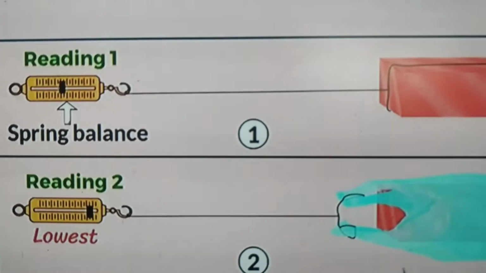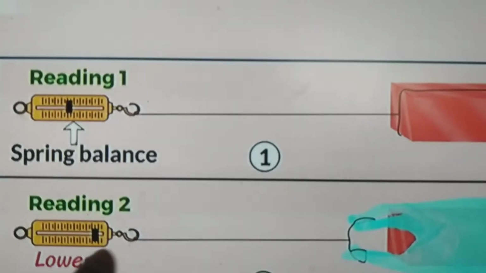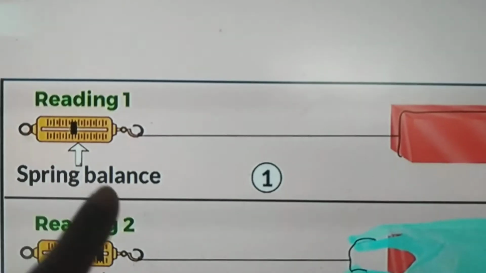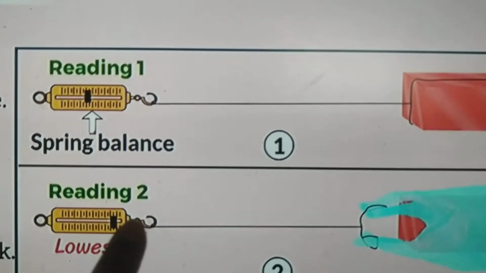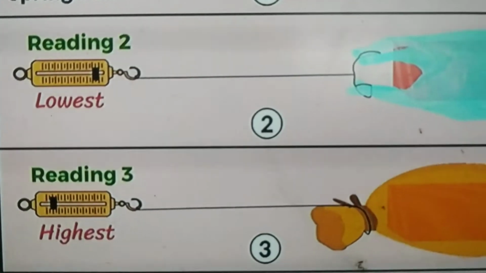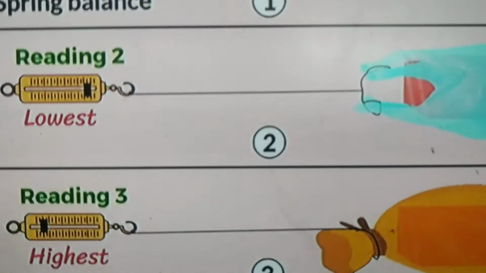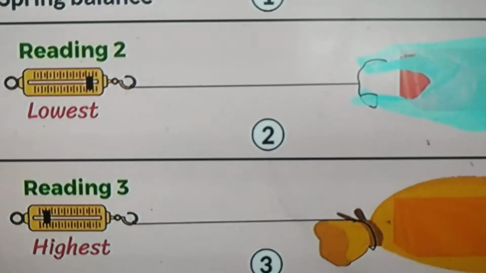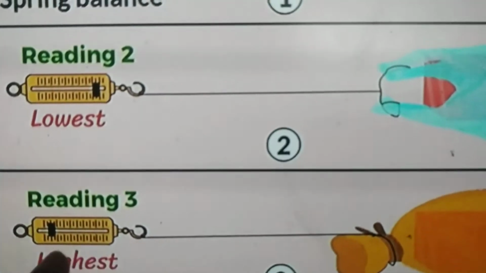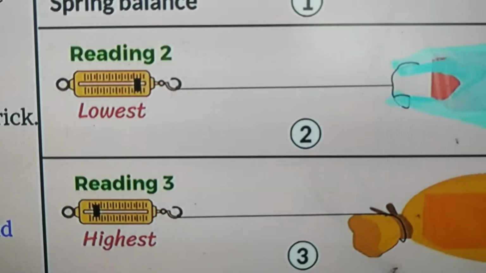What is the applied force on that? Here you might have noticed there is less force applied in the second case. In the first case it is in the middle of the reading. In the second case, less force is applied. And in the third position, put the brick in a sack. Now pull the object with the help of the spring balance. You might have noticed that there is a lot of applied force. The highest applied force is required to pull the object.